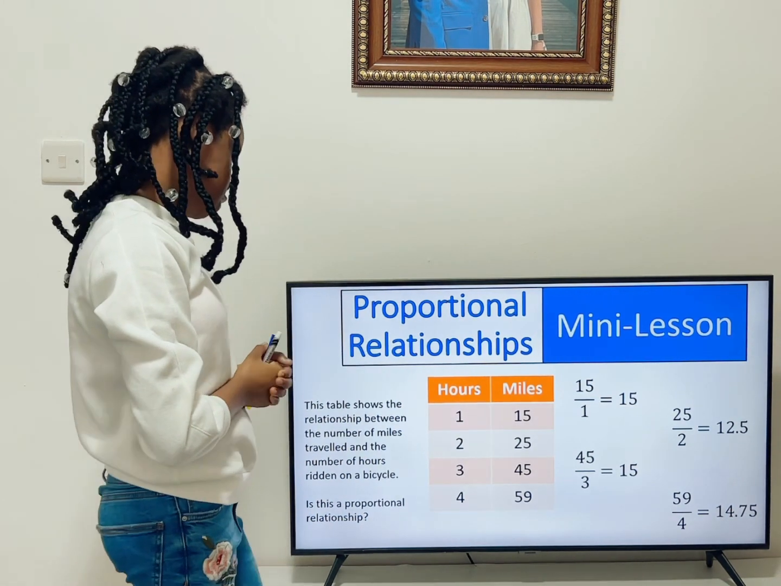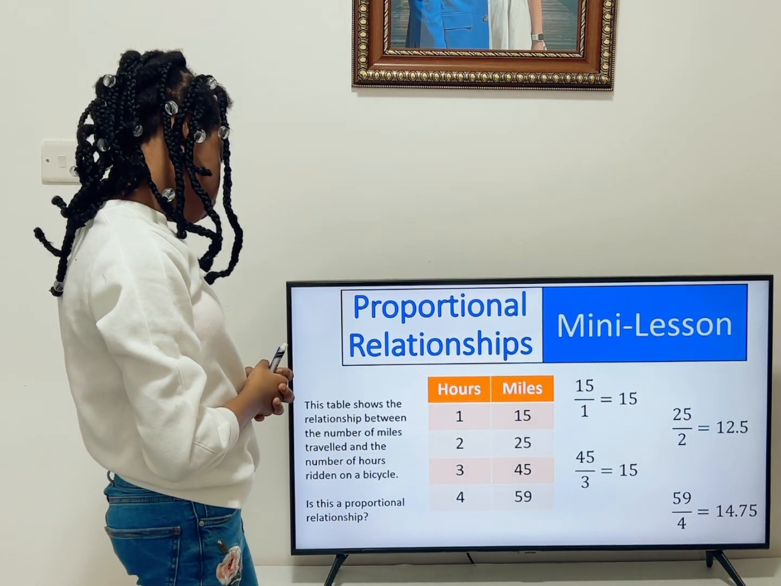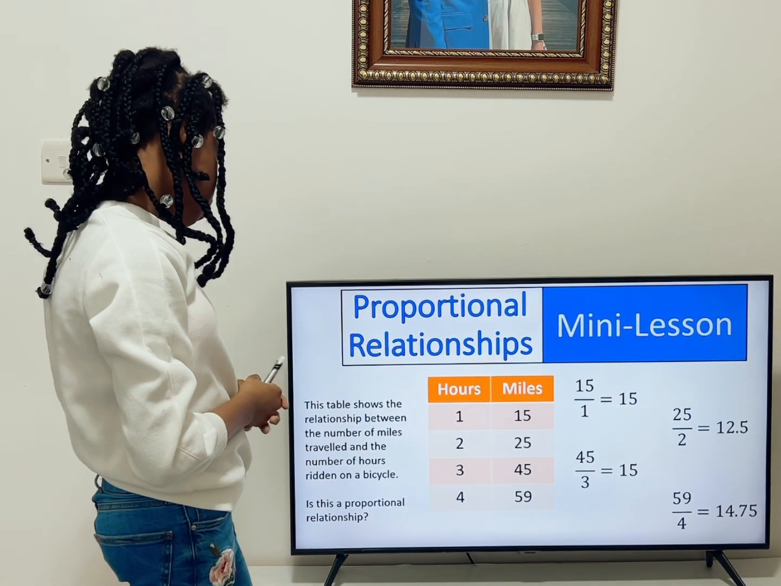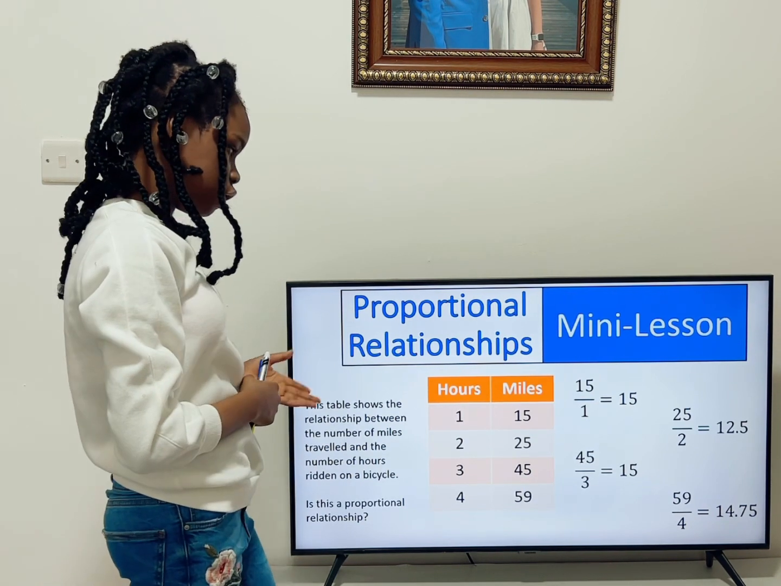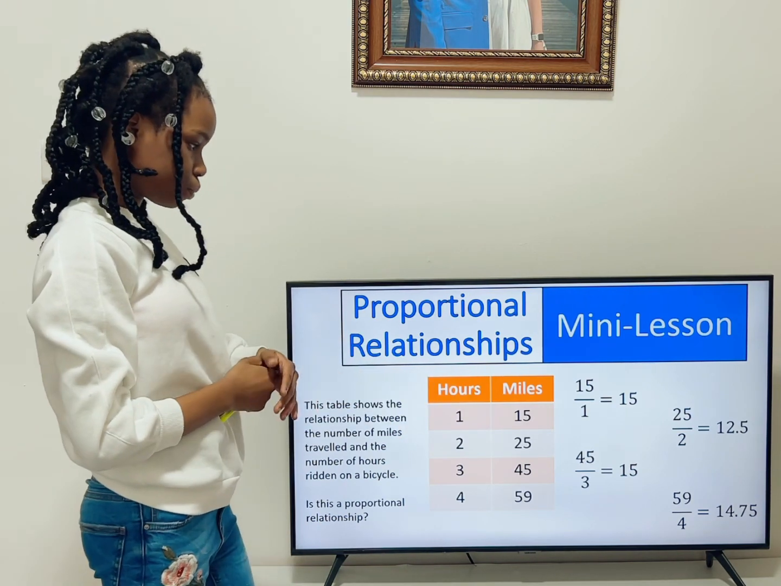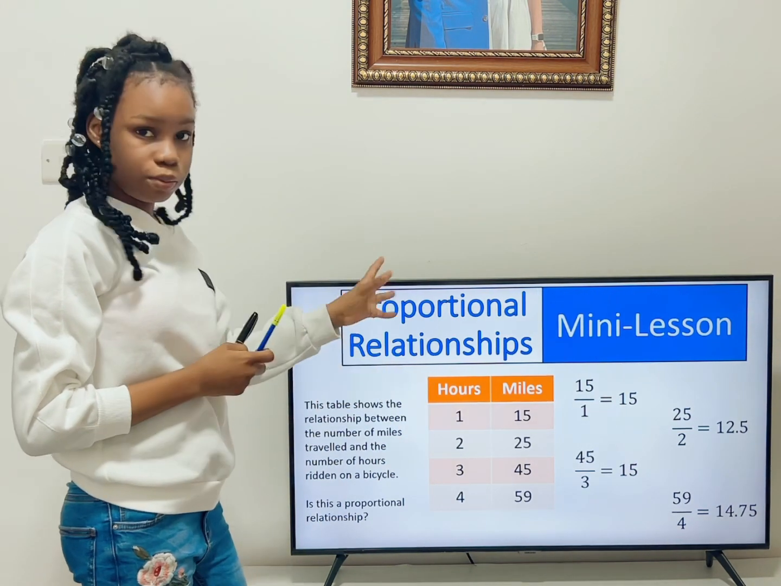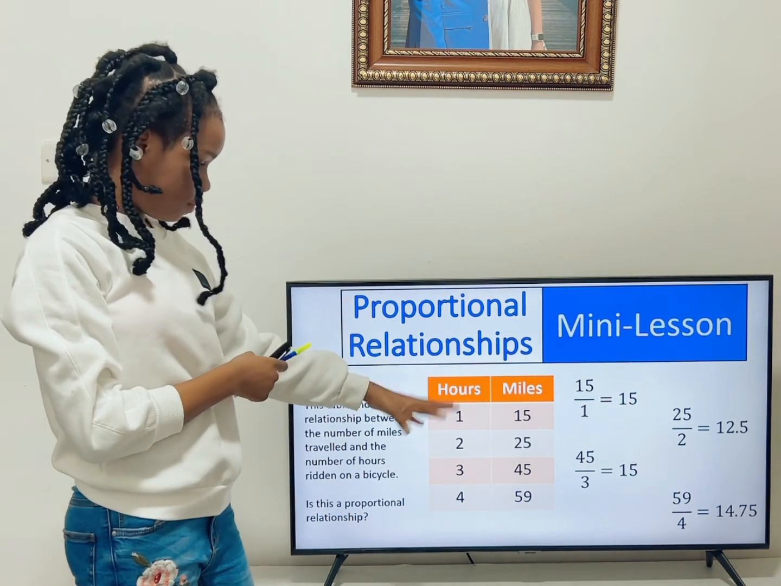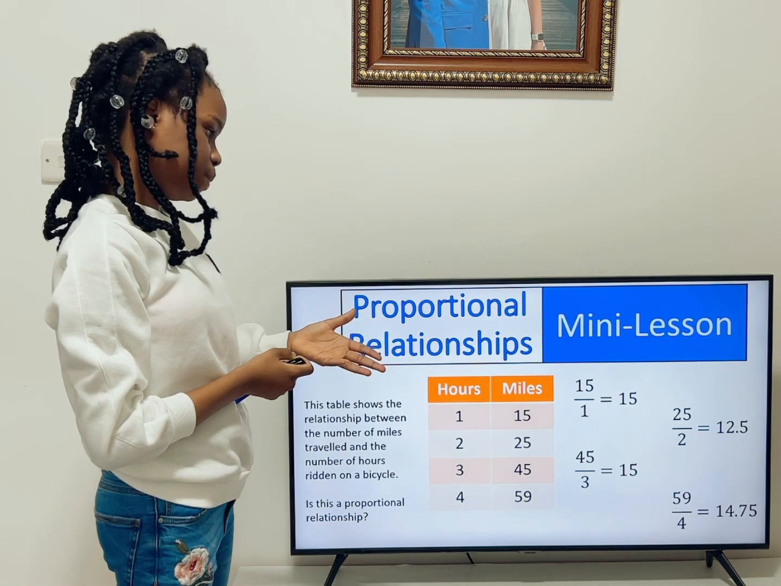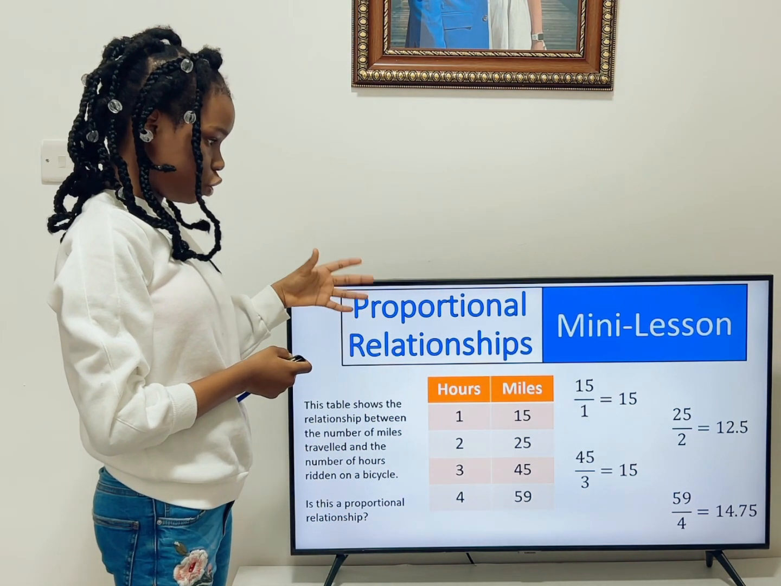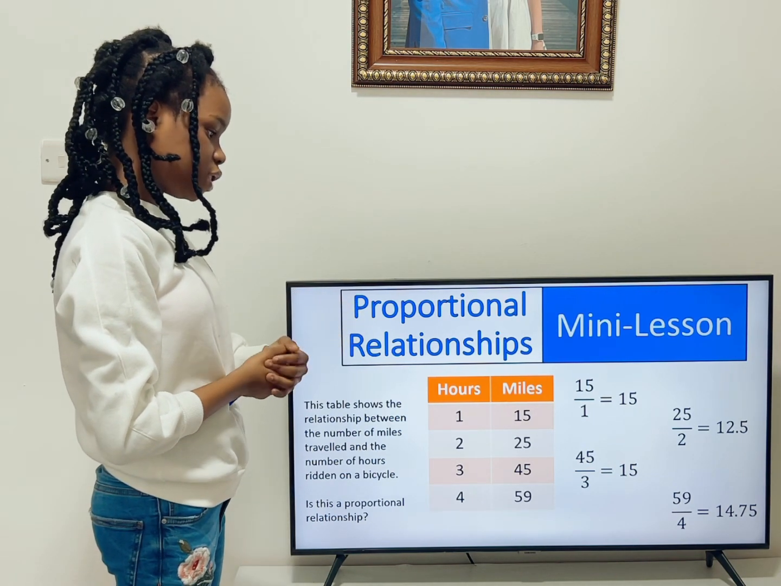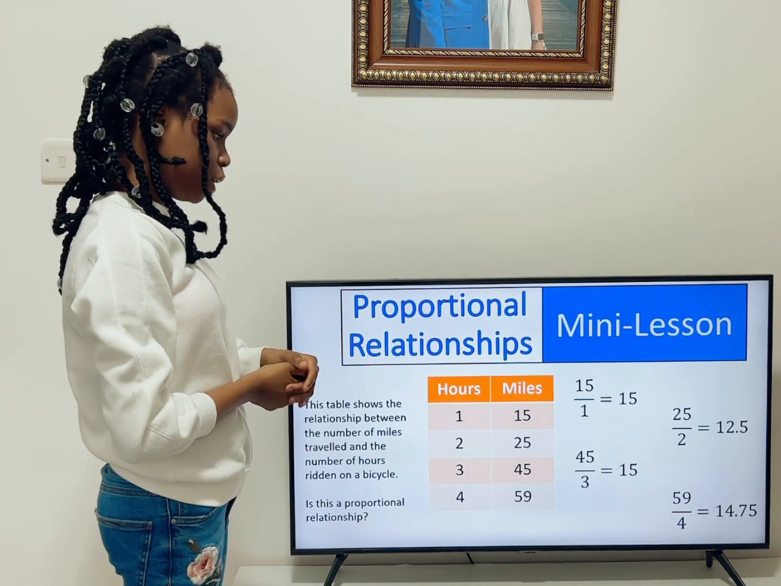Now we have another question. This table shows the relationship between the number of miles traveled and the number of hours ridden on a bicycle. They're asking us, is this a proportional relationship? So we obviously see the miles and the hours here on this chart. So remember, we don't need to multiply because we already have the chart here. We just divide straight away. And we have 15 divided by 1 will give us 15. 25 divided by 2 will give us 12.5. 45 divided by 3 will give us 15. 59 divided by 4 will give us 14.75.